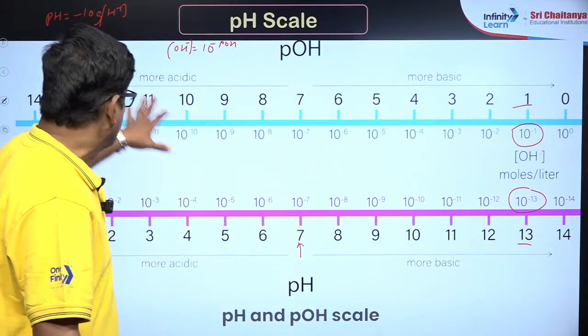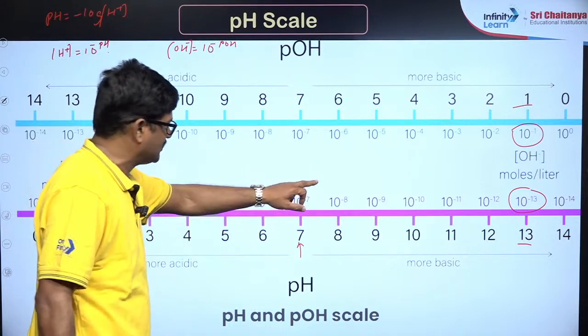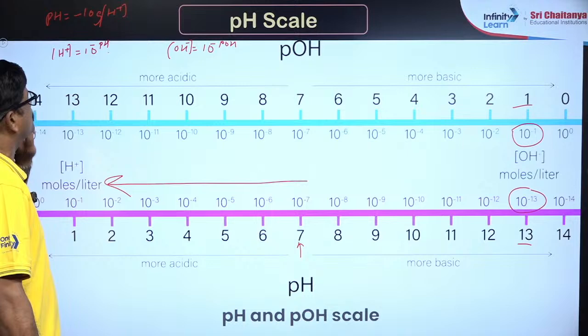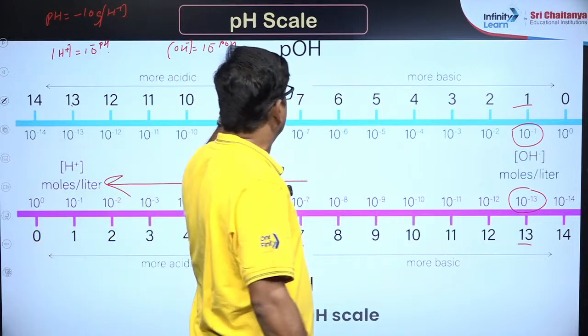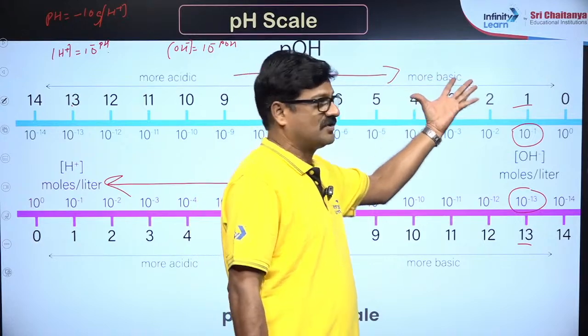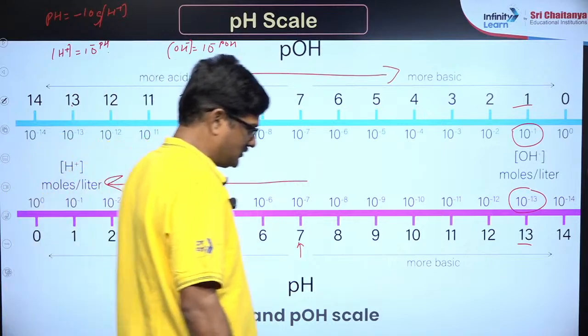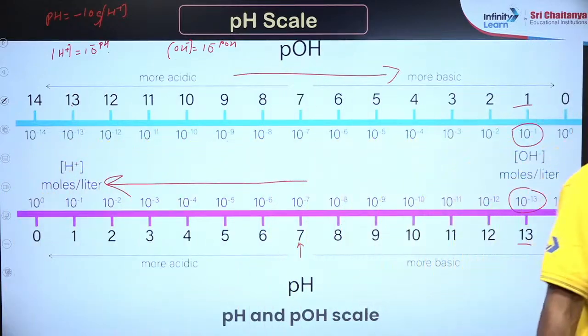Understand, this is the actual slide that can help you see how H plus ion concentration is increasing, how OH minus ion concentration is increasing. As concentration of OH minus ion increases, basic strength increases. As H plus ion concentration increases, pH decreases, right?